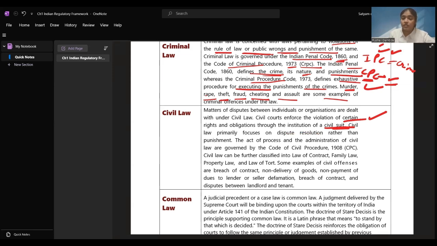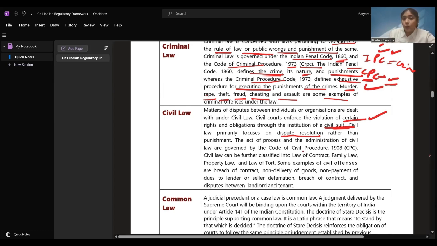It primarily focuses on dispute resolution, how these disputes are to be resolved, how solution is to be given, rather than punishment. There is going to be punishment, but how these things can be settled by mere talking or giving the compensatory money, that is covered in civil law. The act of process and the administration of civil law are governed by the Code of Civil Procedure, CPC.